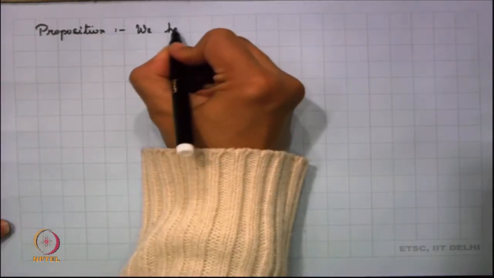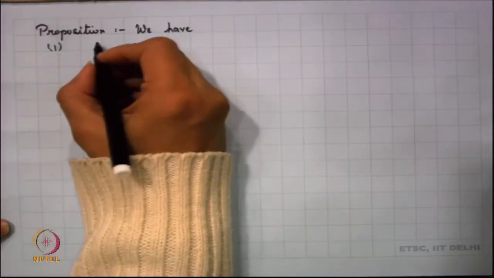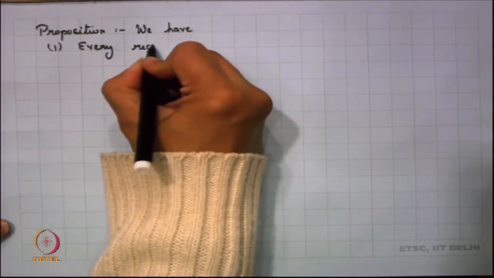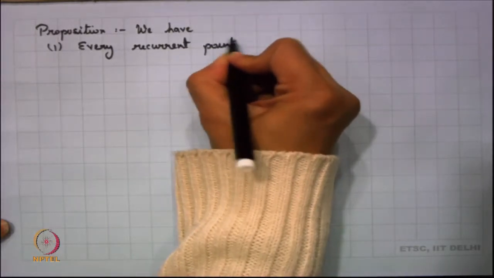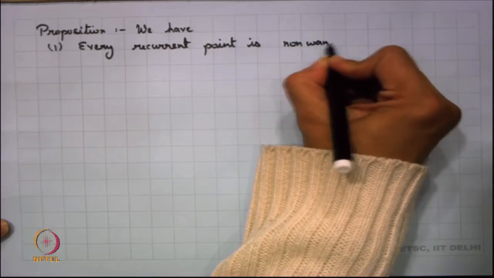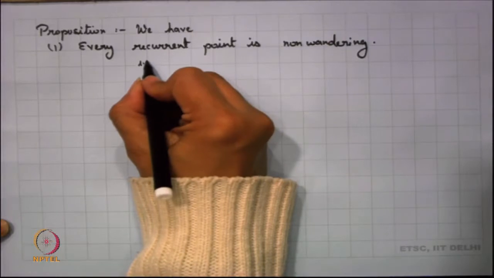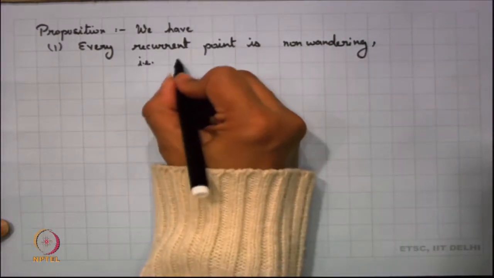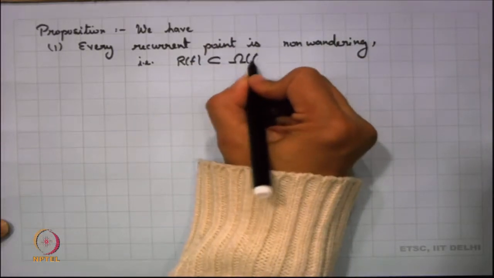The first thing we have is every recurrent point is non-wandering. In other words, I can say that R_f is basically a subset of Omega_f.